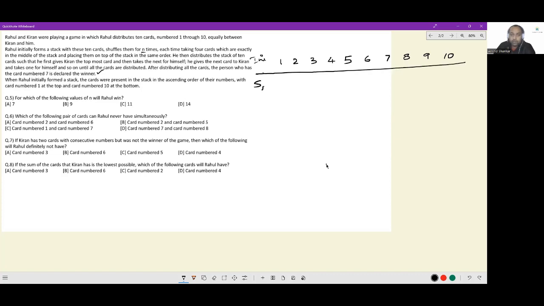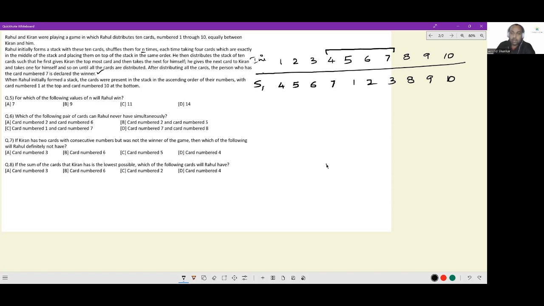After shuffle 1, what will be the situation? Remember, the exact middle 4 cards get shifted to the top of the pile. So after shuffle 1, the state would be 4, 5, 6, 7, 1, 2, 3, 8, 9, 10.